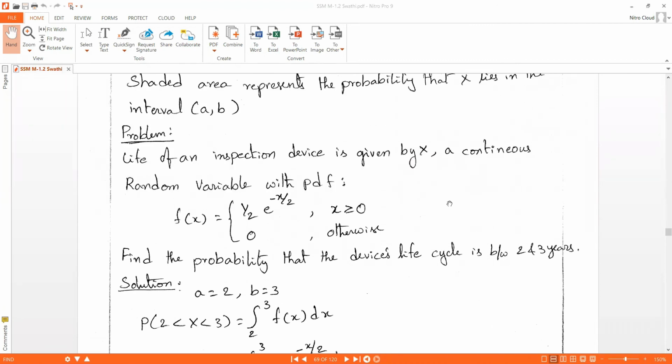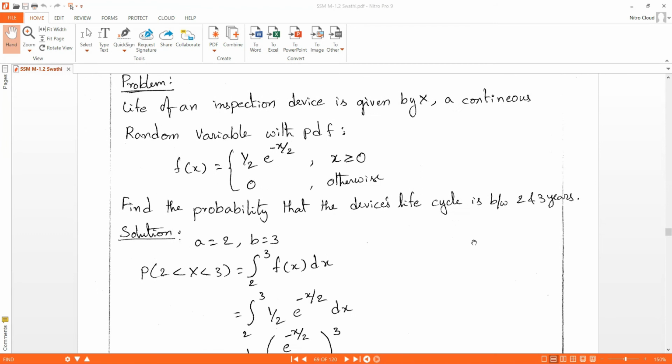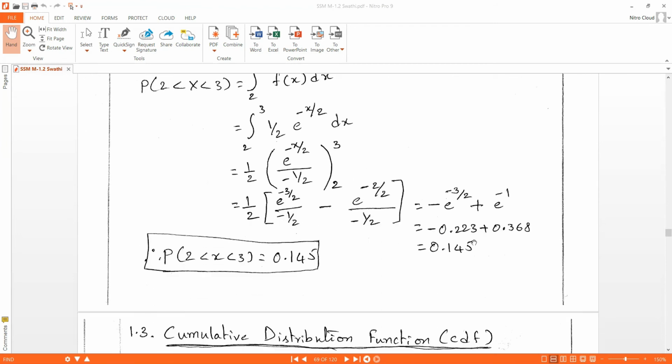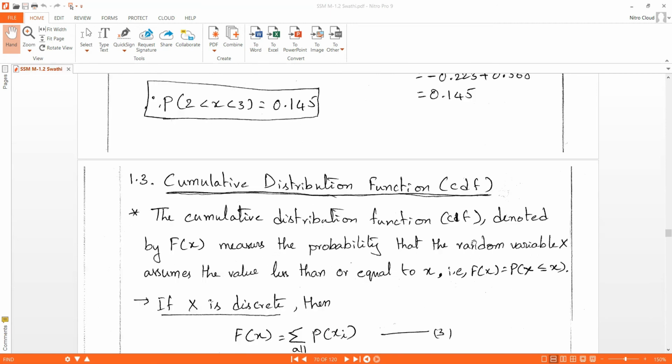Here they have given this as an example, a continuous random variable. Sometimes in the notes we don't mention whether it is a continuous or discrete random variable. But in the exam question, they will surely mention which distribution and which formula should be used, whether it is Poisson distribution or Bernoulli distribution. These problems can be asked for 2 marks.